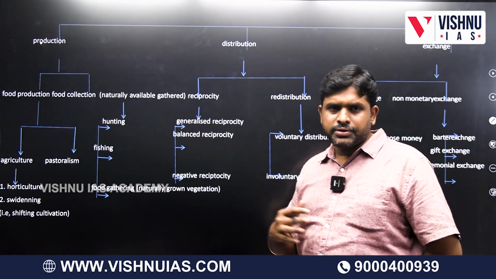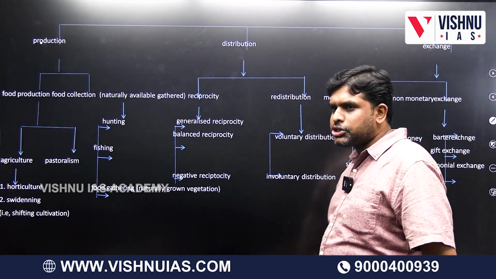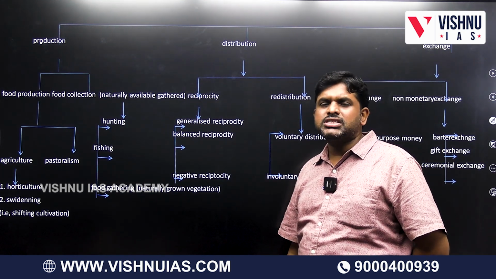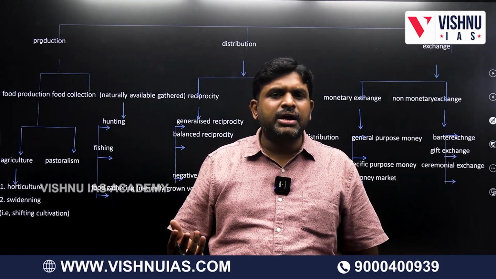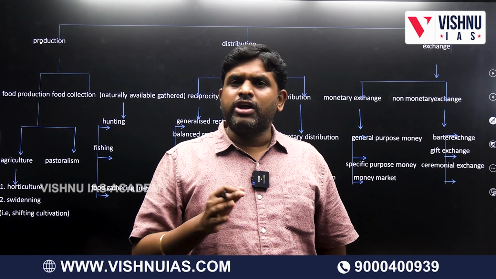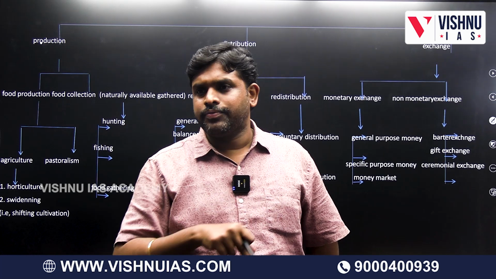Whereas in distribution we have reciprocity and redistribution. What is reciprocity? Give and take. The best example is the barter system. I will give you 1 kg tur dal, you give me 1 kg moong dal. What I don't have, I will take from you. What you don't have, I will give you. That is reciprocity, so that my needs are satisfied. So one form of distribution is reciprocity: you give me what I don't have, I will give you what you don't have.